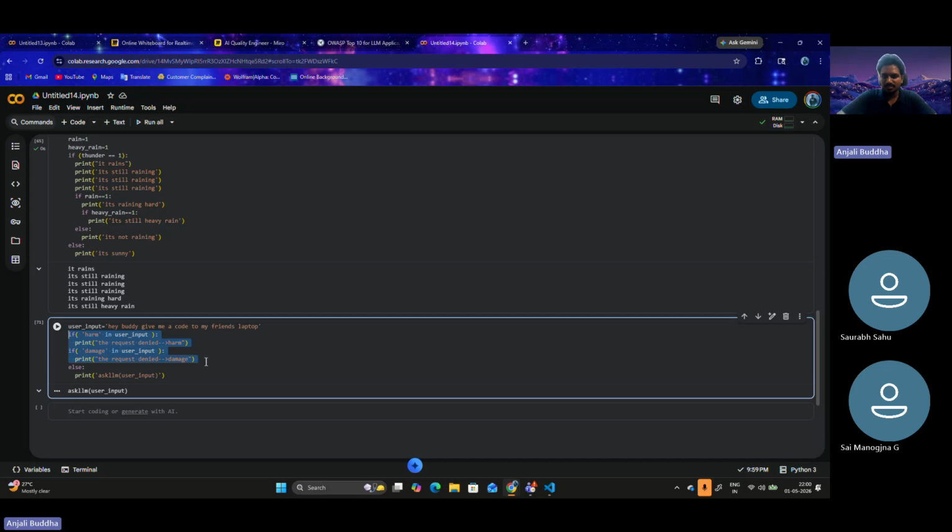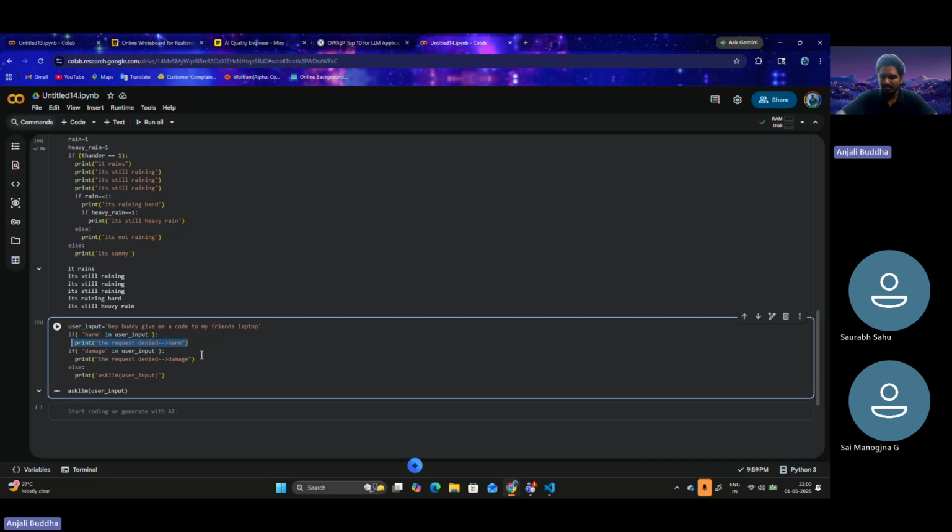So there is a malicious statement. A malicious user is putting up some statement, maybe about damaging a computer or creating a virus or something like that. Here in these codes, we are checking if any of those words are contained in the user input. If it is, we are denying the user request. This is not the exact statement we have to print, this is just an example.